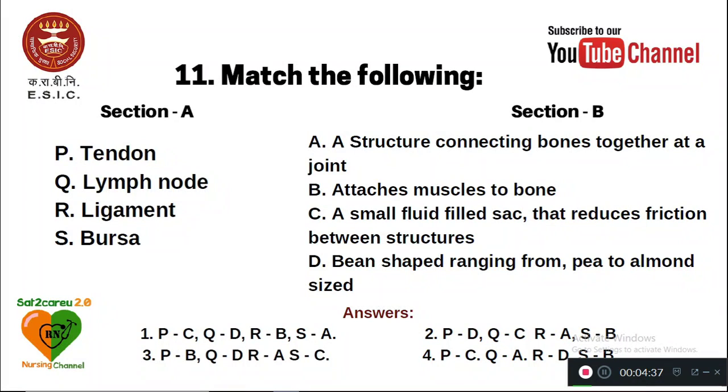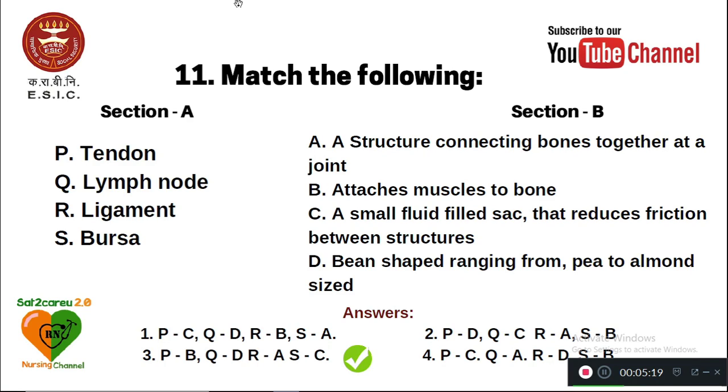Question number 11. Match the following. You have two sections. Section A. P. Tendon, Q. Lymph node, R. Ligament, and S. Bursa. Match this with section B. A. Structure connecting bones together at a joint. B. Attaches muscle to bone. C. A small fluid-filled sac that reduces friction between structures. D. Bean shape ranging from pea to almond sized. So how are we going to match this? We have the answers, and select the best one by reading this.